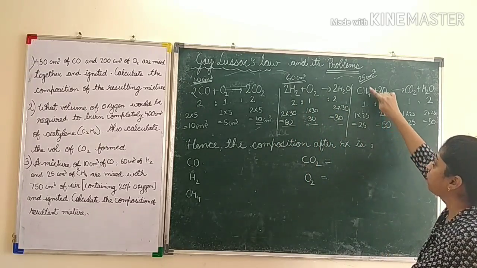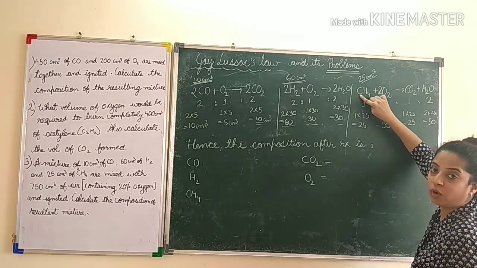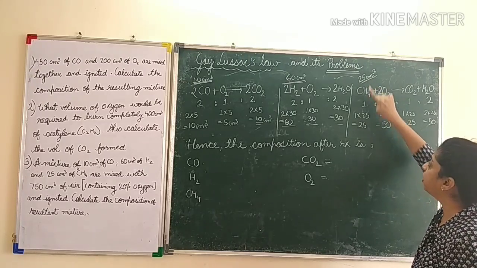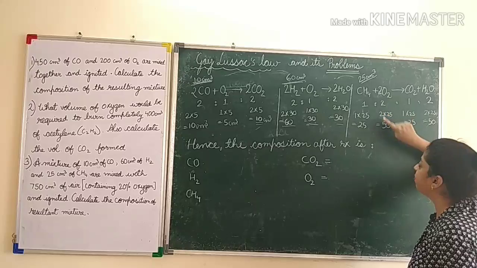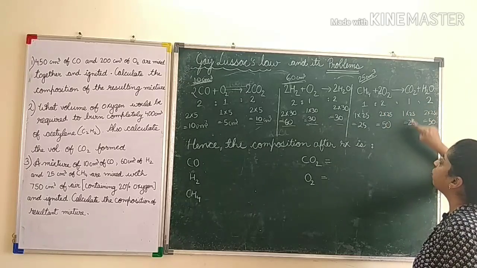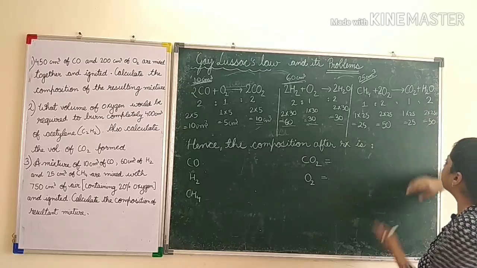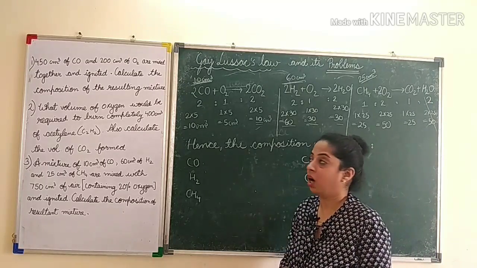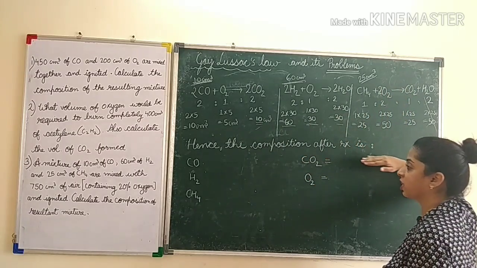Now here 25 centimeter cube of methane was given, but this is already 1. So 1 volume corresponds to 25, right? So here 1 was there so this is 25, here 2 was there so 2 into 25 that is 50, here 1 was there so 1 into 25. We don't want to calculate for water, so no need to calculate this, right? Now after doing everything we will write the composition after reaction.